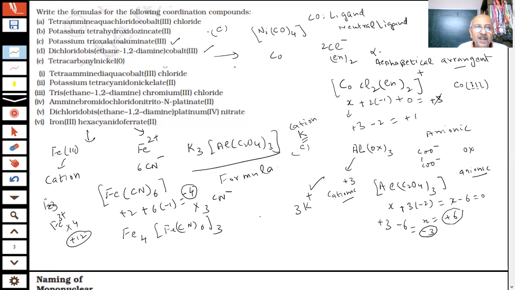But the charges are important. We have to balance the charges. Without that, how will we get the answer? So we have to see what charges we are balancing. These are some of the questions which we have tried to give in these cases, and we have tried to answer the questions. Now we can move further.